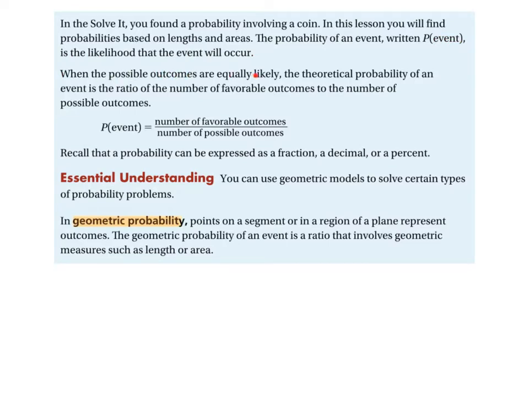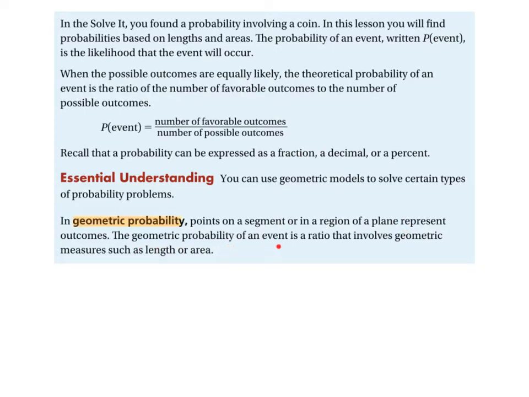When the possible outcomes are equally likely, the theoretical probability of an event is the ratio of the number of favorable outcomes on the top to the number of possible outcomes on the bottom. Recall that a probability can be expressed as a fraction, decimal, or percent. So the essential understanding here is that you can use geometric models to solve certain types of probability problems. And since we're in geometry, that's what we're going to be doing. Okay. In geometric probability, points on a segment or in a region of a plane, meaning some two-dimensional figure, represent outcomes.